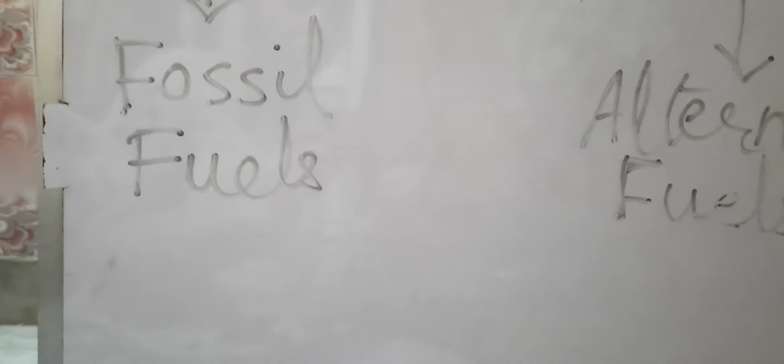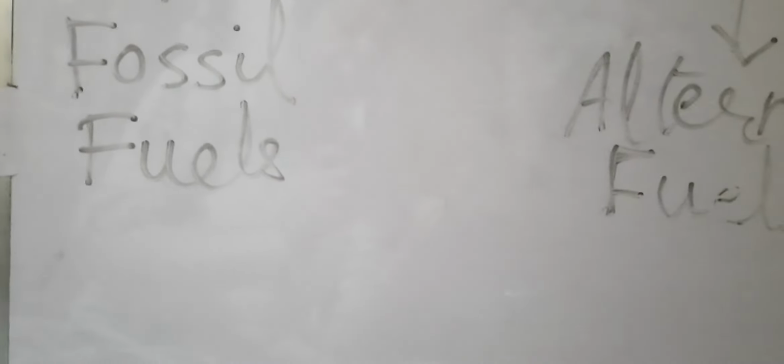Now we come to the natural gas. Natural gas is also found deep inside the earth. The gas is lighter than the oil. That's why natural gas is available above the petroleum or above the rocks. This natural gas is used to make LPG, CNG, etc. What is CNG? CNG is compressed natural gas. This CNG is used in buses and cars and auto rickshaws, etc.